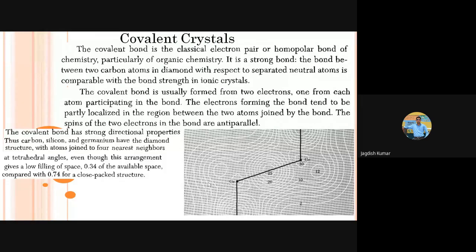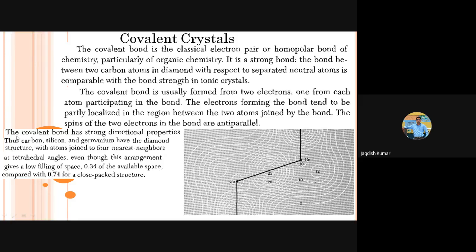In case any 2 orbitals are very close to each other, what will happen? There will be repulsion among the electron pairs, right? Or electrons in those orbitals. So the tendency remains for those orbitals to redistribute in such a way that they are at the maximum possible distance away from each other, and that leads to a specific distribution of the orbitals in the space around the atom. Because of this, these covalent bonds have directional properties. Means, for example, in CH3, the hydrogen-carbon-hydrogen bond angle is a specific value.